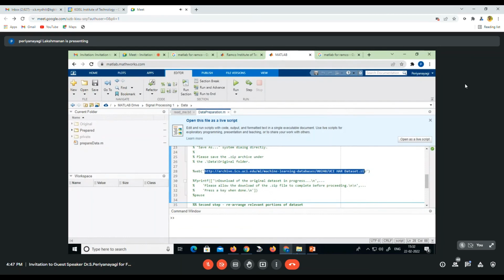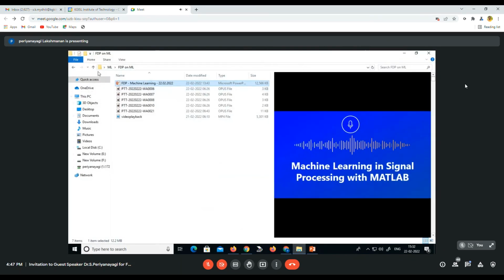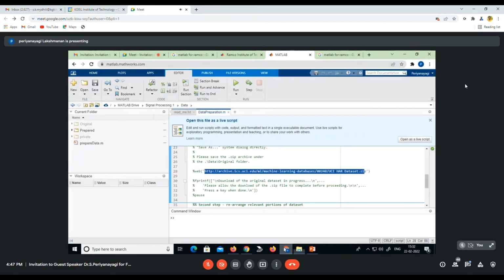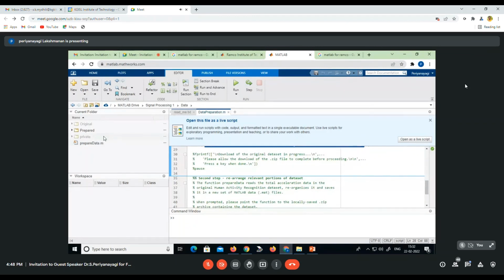Since it will take some time, I have already downloaded the data set and kept it here as a RAR file, that is the UCI HAR data set. Once downloaded, you have to create a folder in data called original.